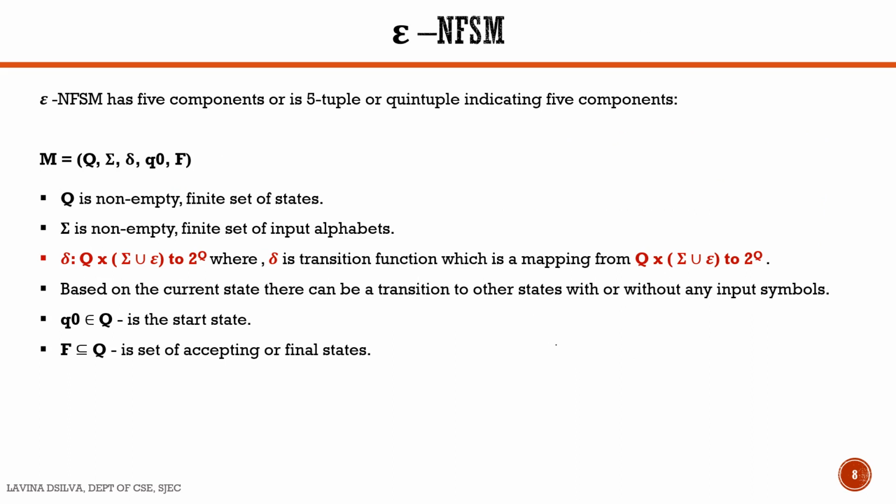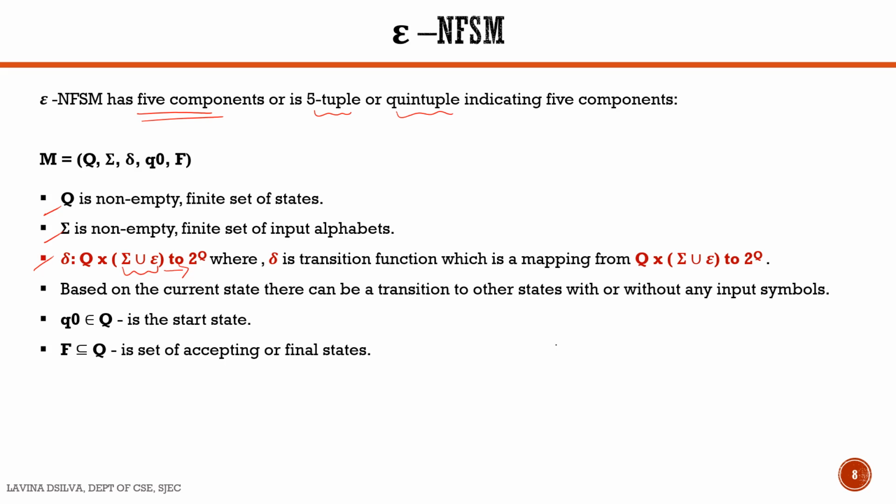Therefore, we can see any epsilon NFSM has 5 components, or it is also called a 5-tuple or quintuple representation, which is M equal to Q, sigma, delta, Q naught and F, where Q is a non-empty finite set of states, sigma is a non-empty finite set of input alphabets, the transition delta is equal to Q into sigma union epsilon, because we can have epsilon transitions in it, and this transits into 2 to the power Q states.